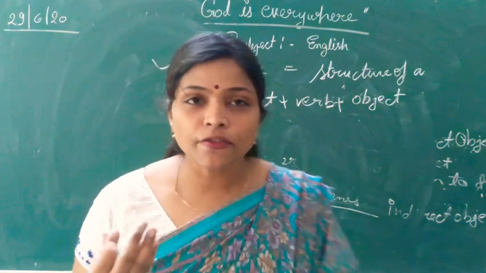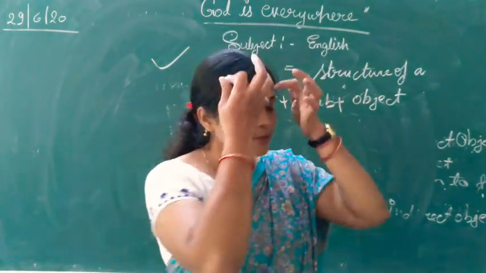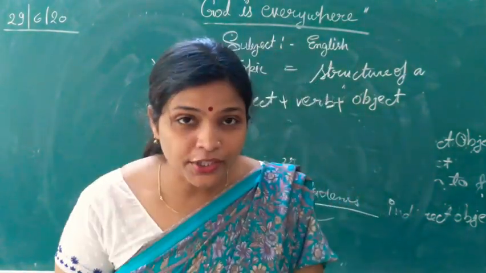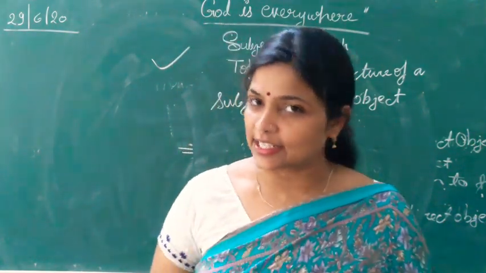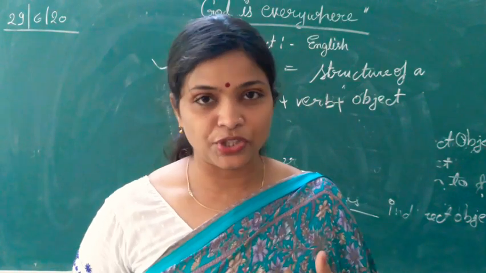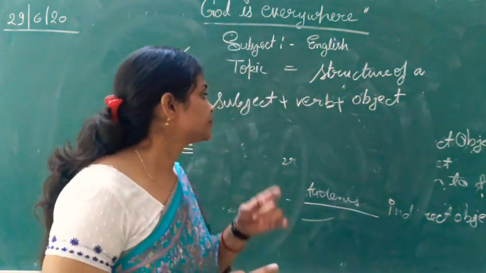What is the trick of getting object in a sentence? To put what and whom. Whatever we get as the answer, that is our object.